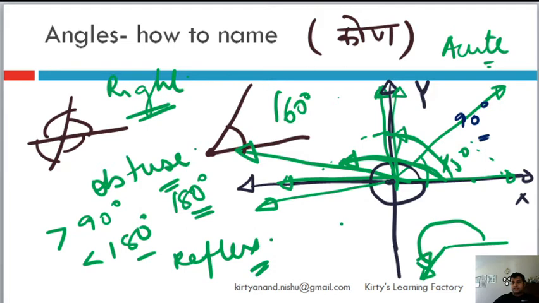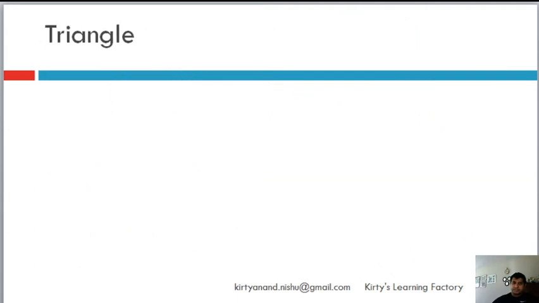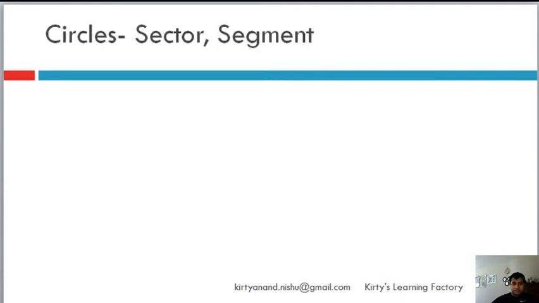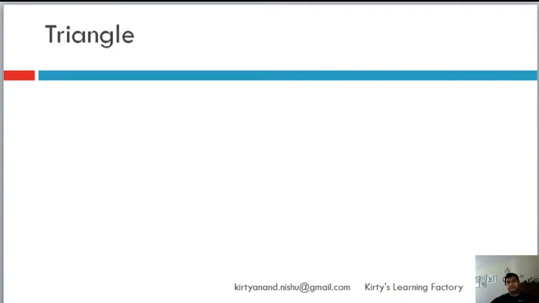Okay, so that's how we define all the angles. It will become a reflex angle. So these are the definitions of angles you have to understand. As you can see, like I said, in geometry you will see it. Now we are going to get into triangles, quadrilaterals, okay, some basic stuff.